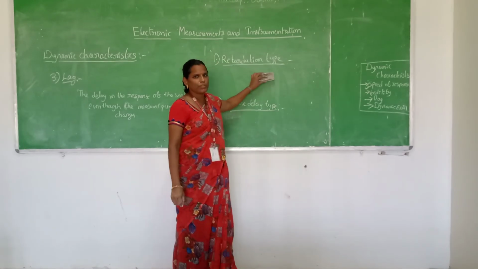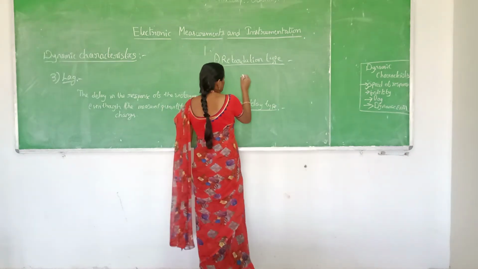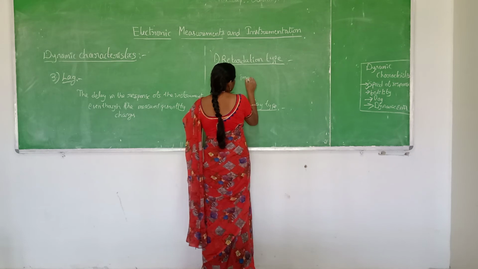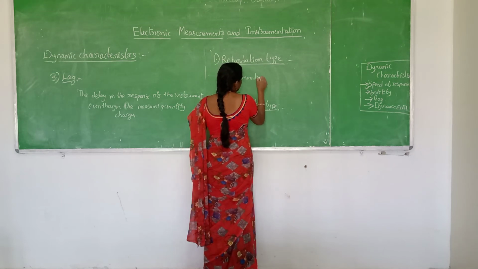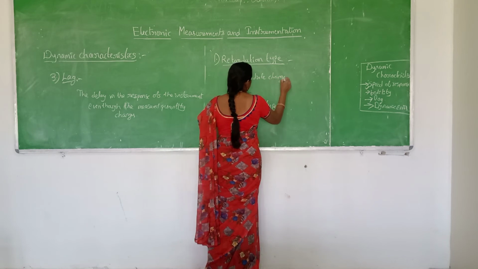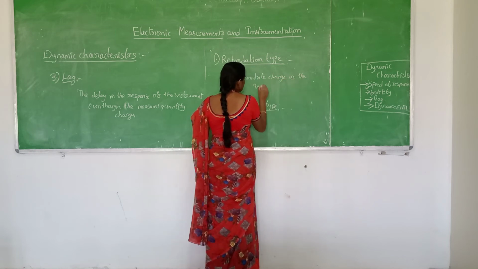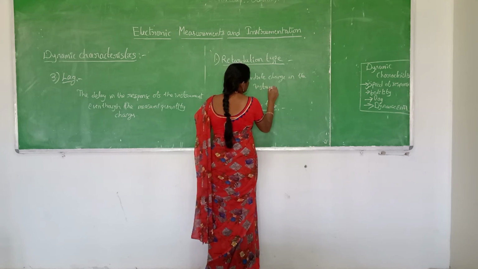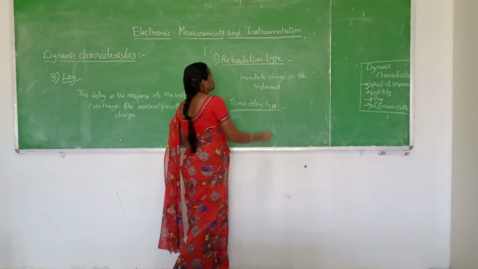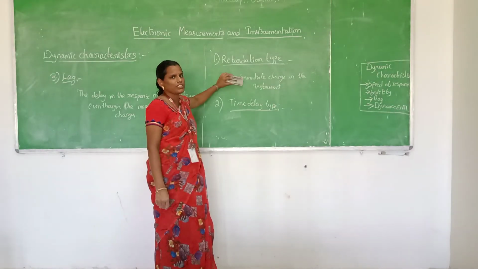Retardation type means the instrument responds immediately after the measured quantity changes. So in the retardation type, there will be an immediate change in the instrument after the measured quantity changes.